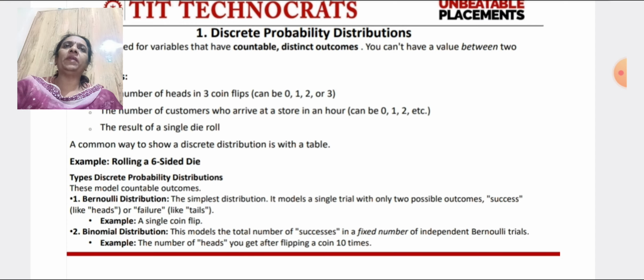For example, a single coin flip, you will get head or tail. Now the second discrete probability distribution is binomial distribution. It models the total number of successes in a fixed number of independent Bernoulli trials, for example the number of heads you get after flipping a coin 10 times.